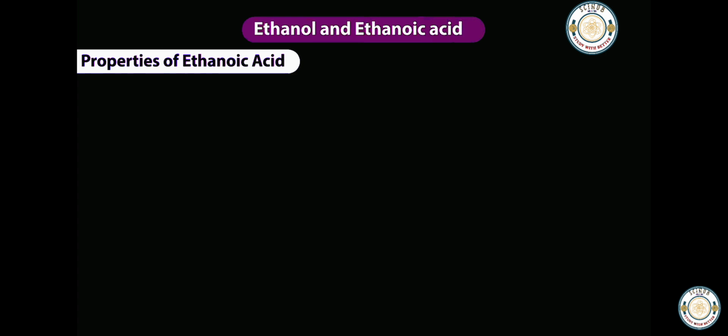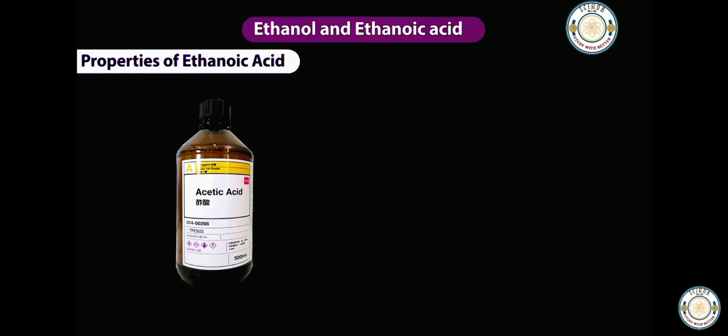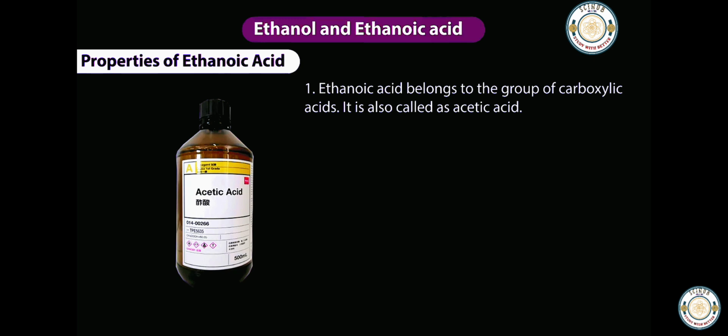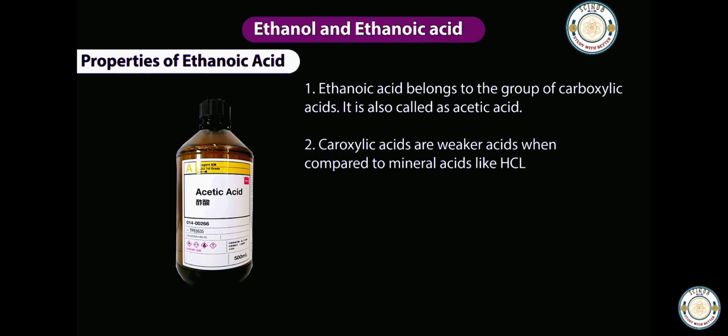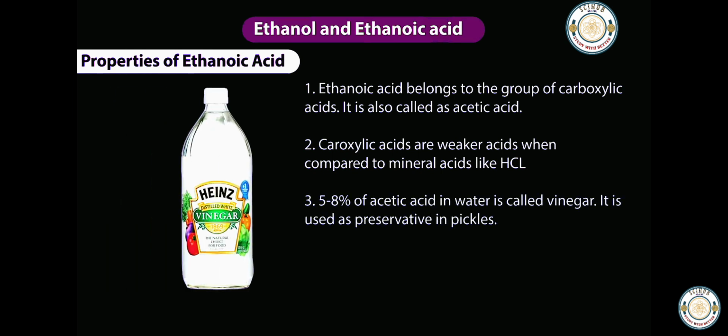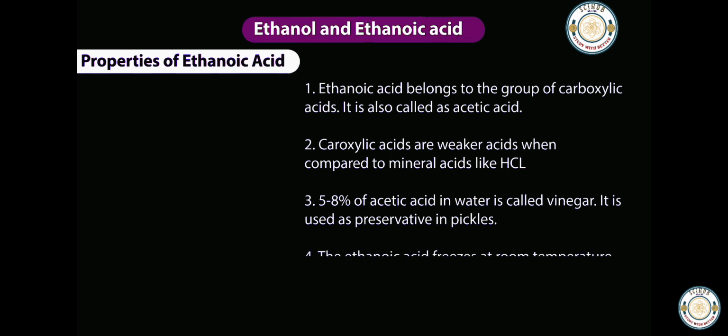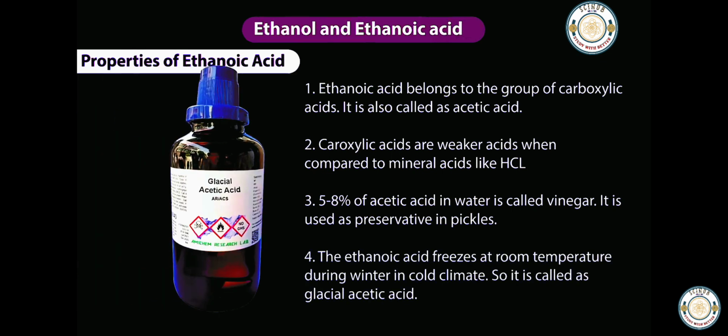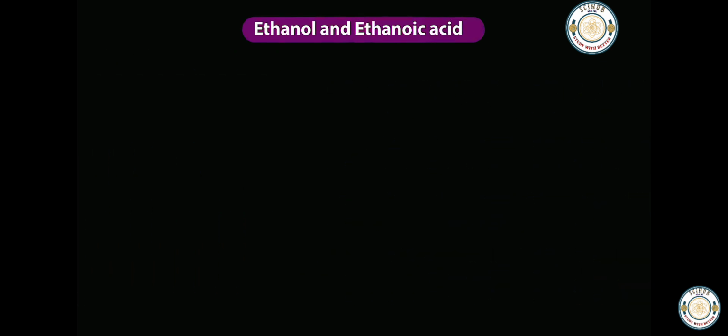Properties of ethanoic acid. Ethanoic acid belongs to the group of carboxylic acids. It is also called acetic acid. Carboxylic acids are weaker acids when compared to mineral acids like HCl. 5 to 8% of acetic acid in water is called vinegar. It is used as preservative in pickles. The ethanoic acid freezes at room temperature during winter in cold climate, so it is called glacial acetic acid.